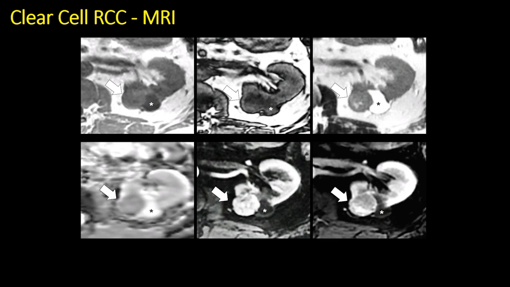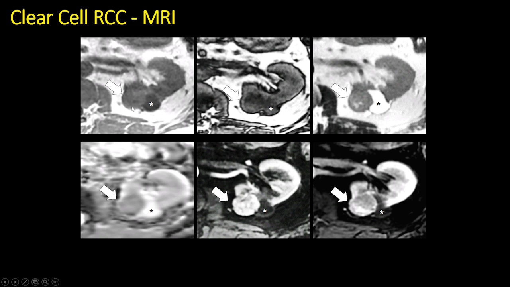The accuracy for diagnosis of clear cell RCC improves on MRI due to the ability to detect internal microscopic fat, which we can see in this clear cell tumor as a signal intensity drop comparing opposed phase to in-phase images.